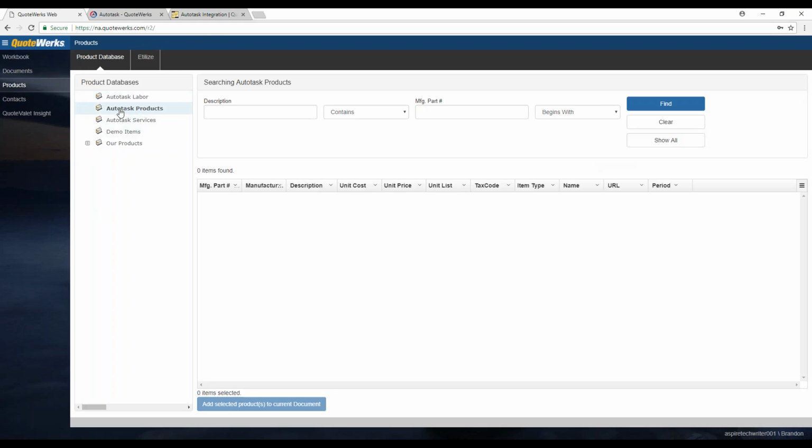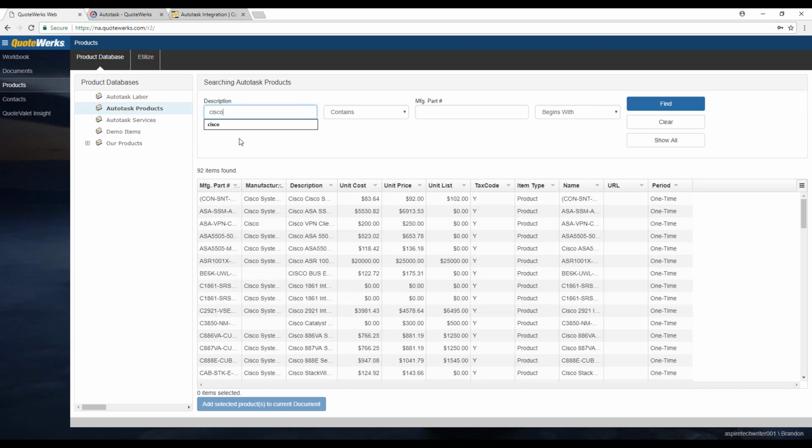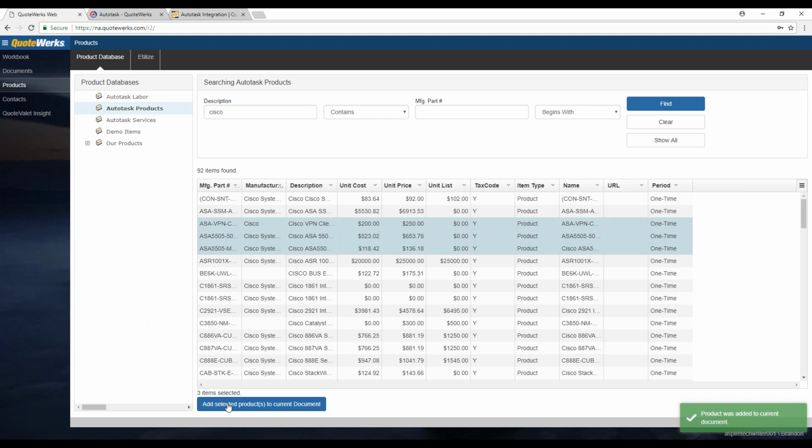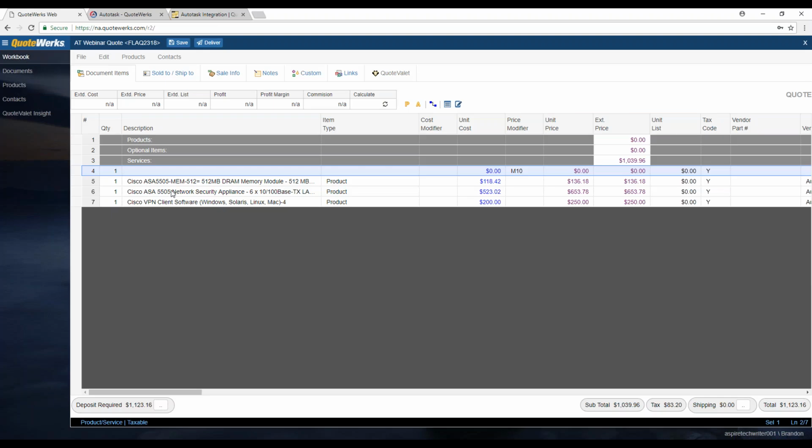So if I wanted to pull an item from the Autotask products list, I could do a search. I'm just going to do a generic search because I know there's some in here. Cisco item, and we'll just pick 2 or 3 items, and you can select multiple items by holding Control on your keyboard, and then choose Add Selected Products to Current Document. And then you can see here it was added to my document. And then if we go back into our workbook, you'll see my 3 items there.